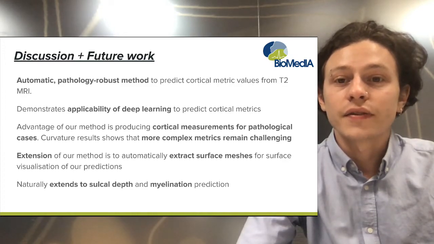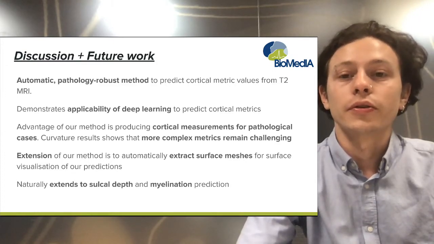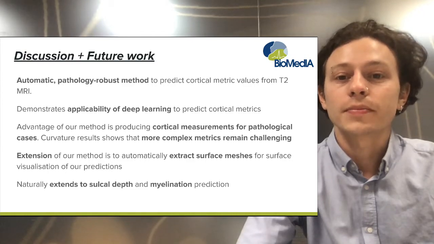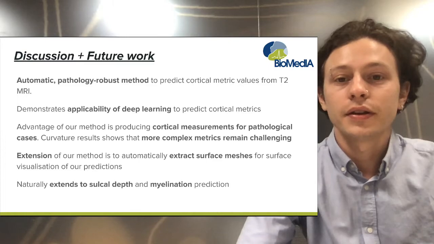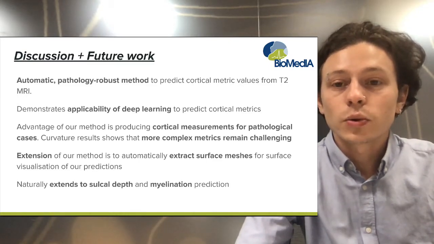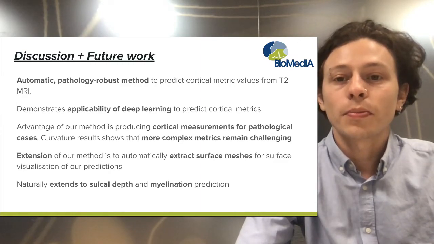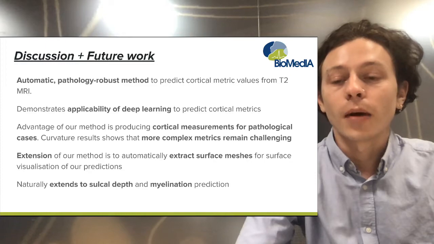The biggest advantage of our method is that we can produce cortical measurements for pathological cases. However, the curvature example shown on the previous slide shows that more complex metrics do remain challenging, and that we will need to further verify the robustness of our method in a clinical setting. A natural extension of our method is to automatically extract surface meshes from unseen data to enable proper visualization of our predictions. And our approach naturally extends to predicting sulcal depth or myelination.